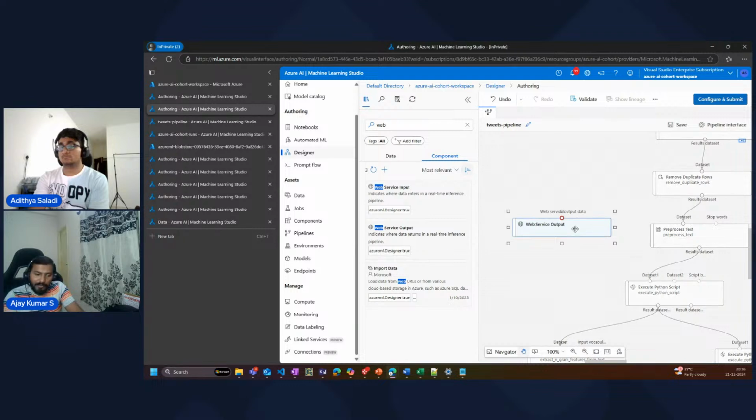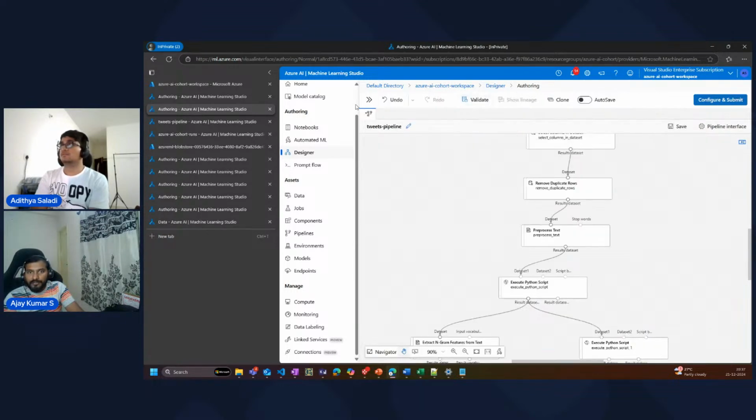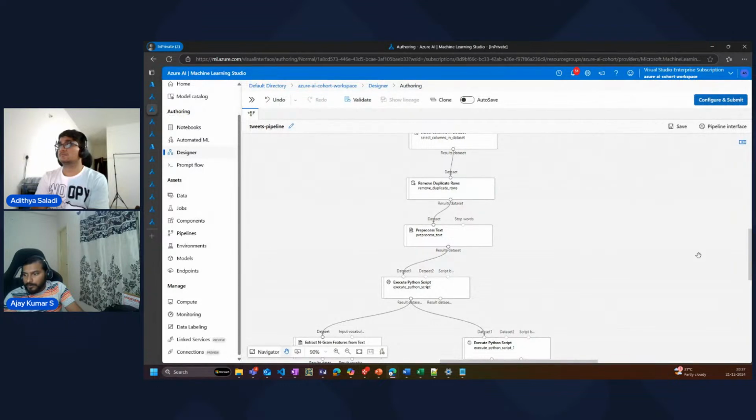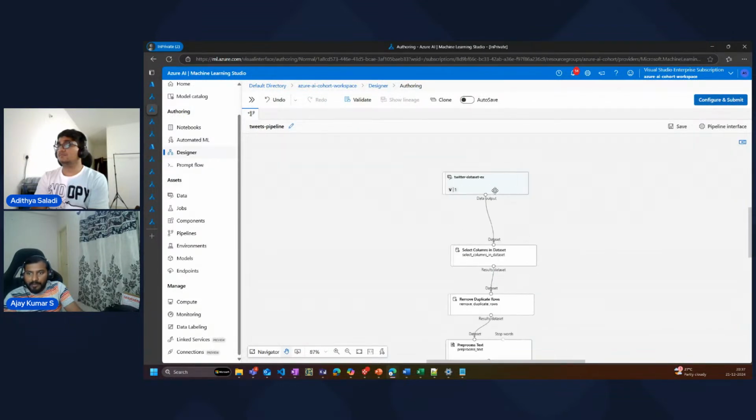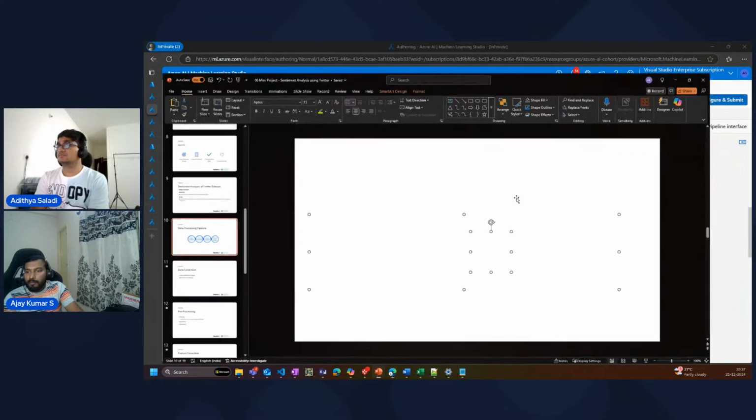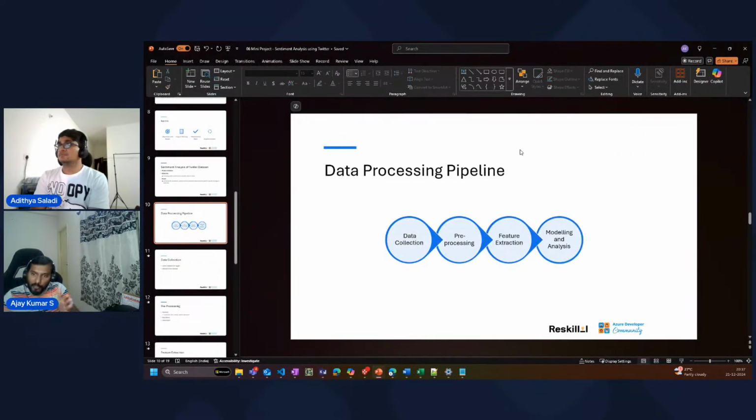So I hope this particular hands-on was helpful. Let me just summarize for the final sake, right? Because we covered a lot of things. I don't know how much of it is easily understandable, but I'll just cover again what we did, right? So as a part of our project, we had to do a data processing pipeline.